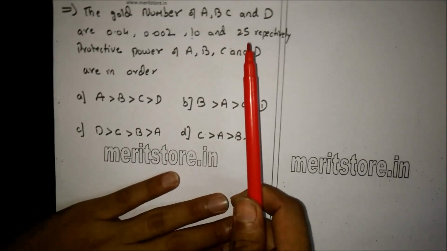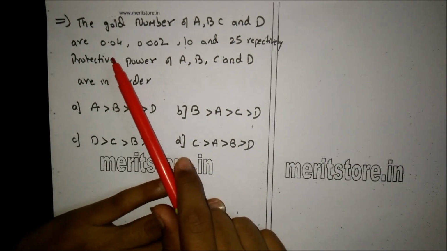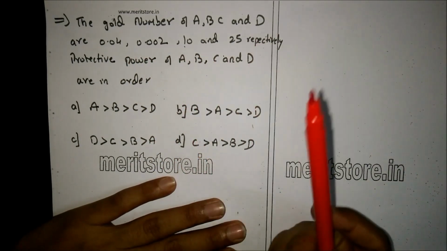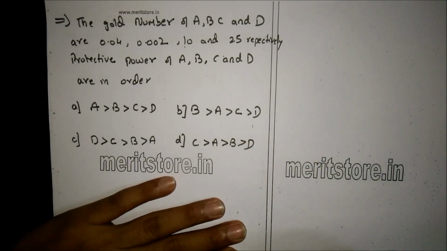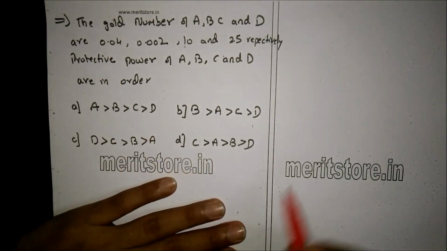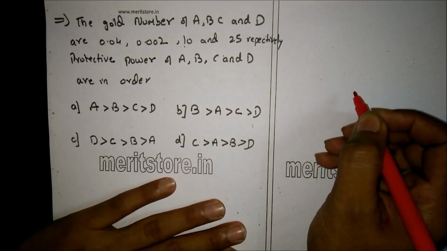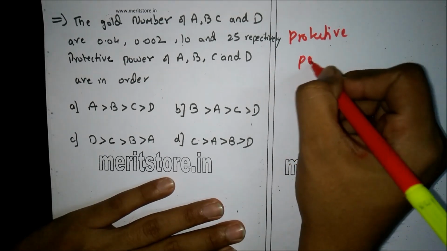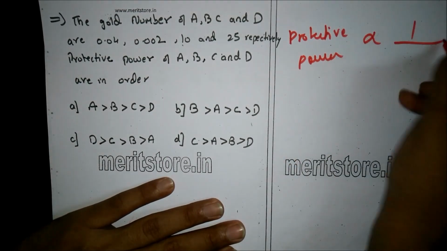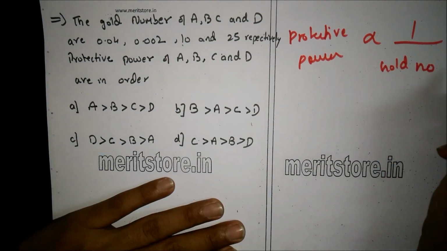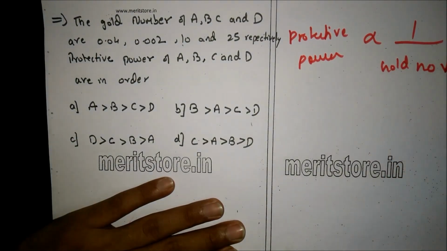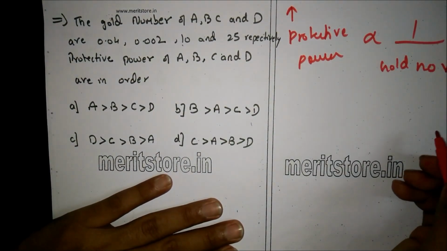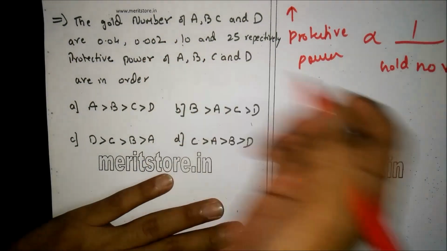The gold numbers of A, B, C and D are 0.04, 0.002, 10 and 25 respectively. Protective power of A, B, C and D are in which order? Now the protective power and the gold number are related as: protective power is inversely proportional to the gold number. Hence, the lower the gold number, the more will be the protective power. Now, the least gold number is 0.002, which is of B.